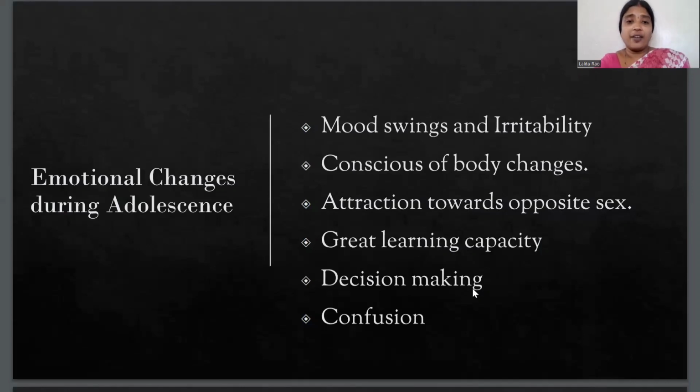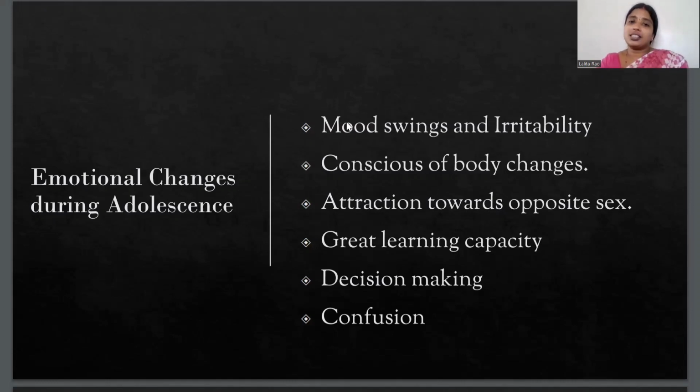Now we have already discussed the physical changes that take place during adolescence. Now these are the emotional changes that take place during the age of adolescence. Not only does our body develop physically, but emotionally also there are lots of changes. The first one is mood swings and irritability. It means in this age your mood is always changing. Sometimes you are angry, sometimes you are happy, and all of a sudden for no reason you feel irritated, you don't like someone interfering in your matter, and all that takes place.